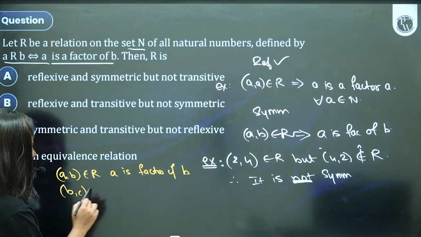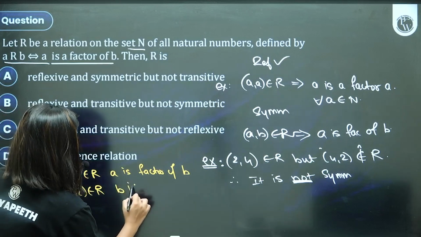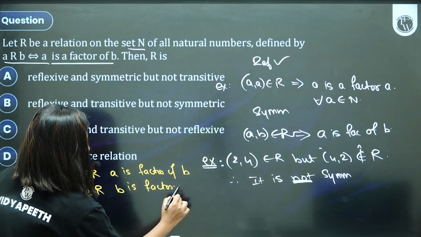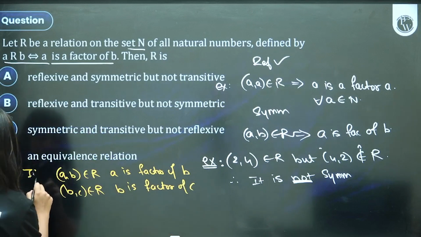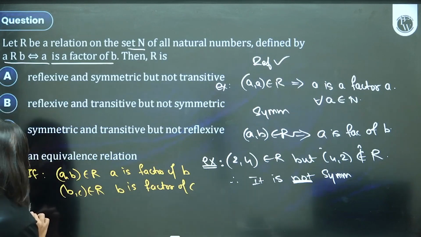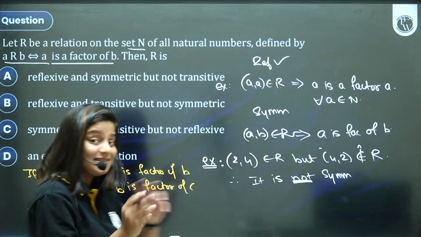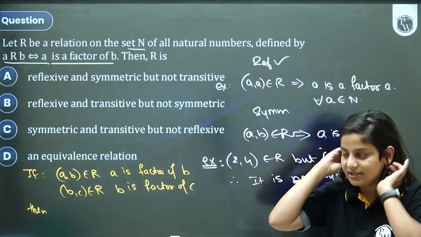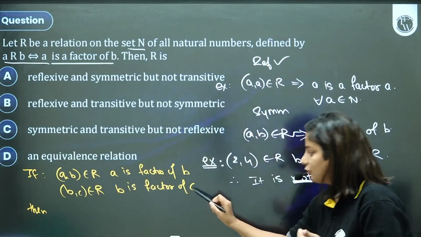And B comma C also belongs to the relation set. That means B is a factor of C. This is the given part, bachcho. Now we have to check: is A comma C also part of the relation set? Matlab, is A a factor of C?